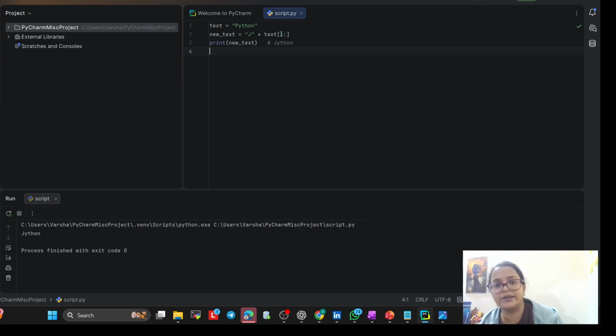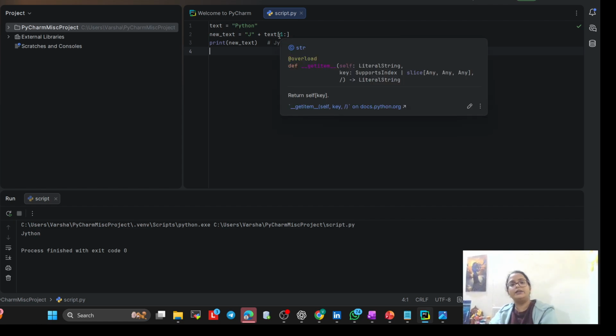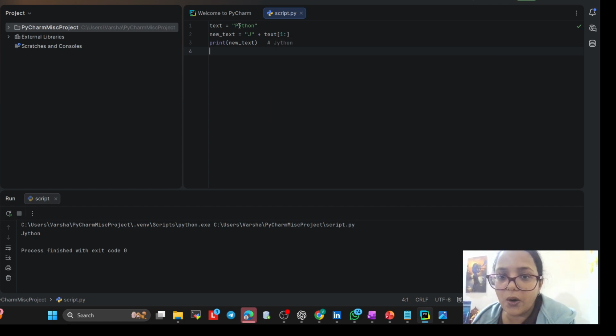So with this variable, what I have done is 1 colon nothing, which means everything from index 1 will come, excluding the first character P.